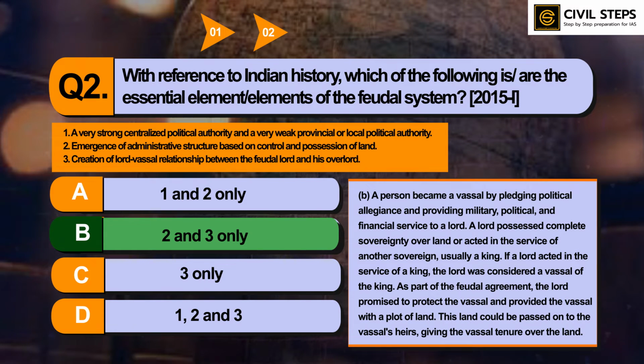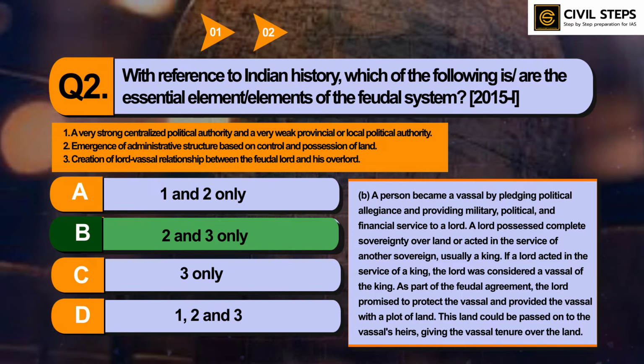A person becomes a vassal by pledging political allegiance and providing military, political, and financial service to a lord. A lord possessed complete sovereignty over land or acted in the service of another sovereign, usually a king.